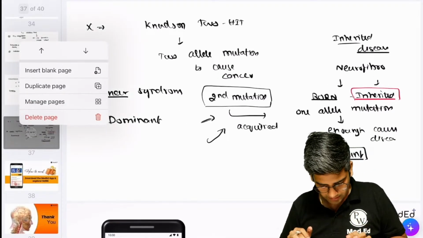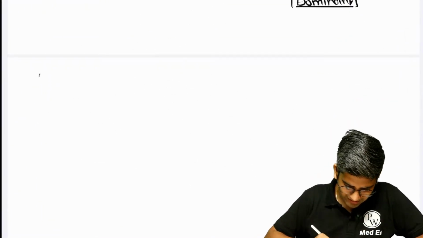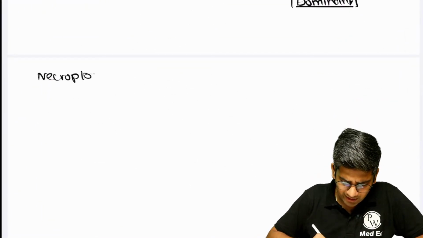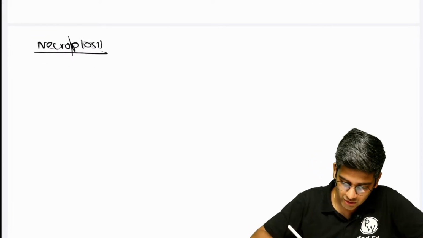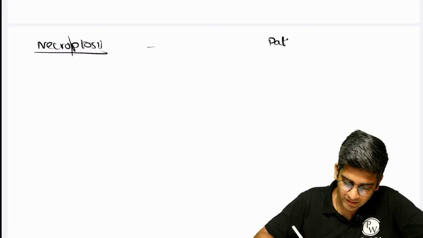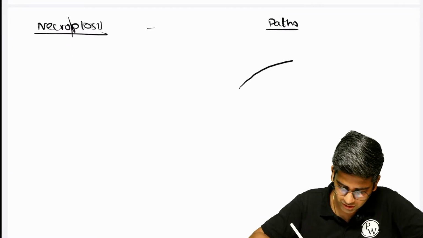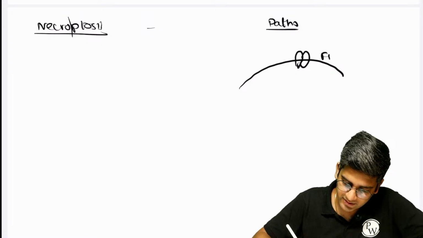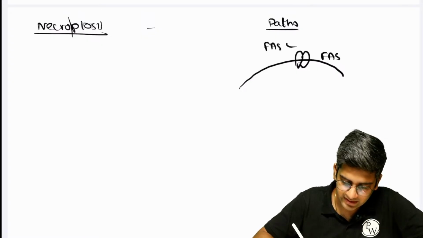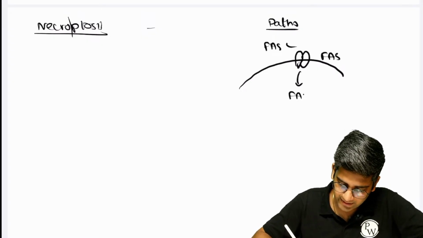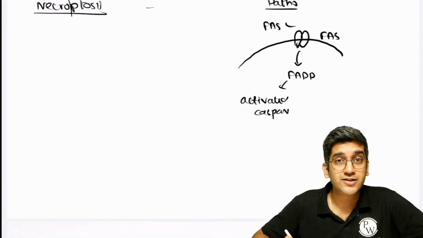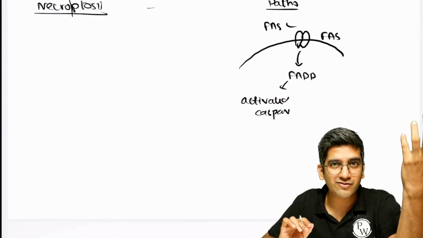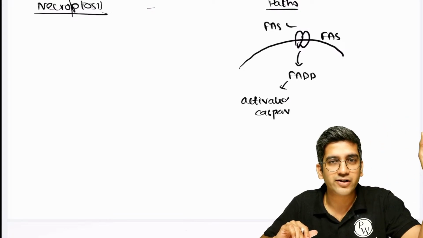Okay, Rishan, your question of necroptosis. Let's go to your question. Necroptosis is simple. It's in the name, right, Rishan? You've been with me for the entire year. You should destroy pathology, okay? Necroptosis: necrosis plus apoptosis. So, the pathogenesis is simple. It starts with the extrinsic pathway of apoptosis, which means FAS, FAS ligand interaction, then I had FADD. This FADD actually activates caspase. But there are a few viruses which are very clever. COVID is clever. Every virus is clever. They can modify, right?